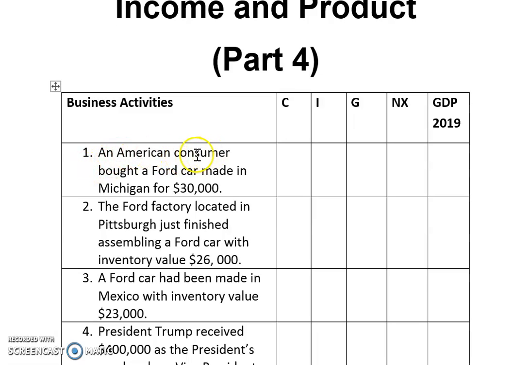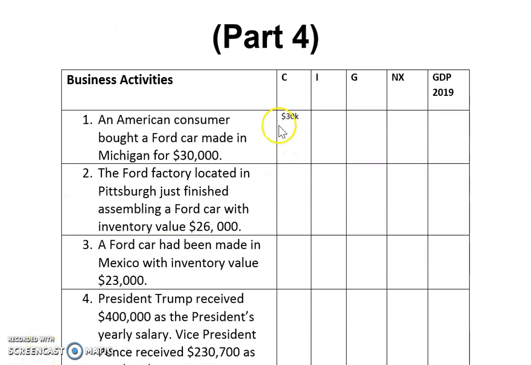American consumer tells you it is for consumption, right? So that's why we enter the value under consumption, 30,000. And because of that, GDP in 2019 also increased by 30,000.